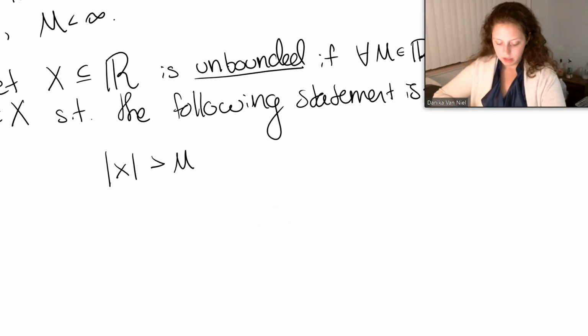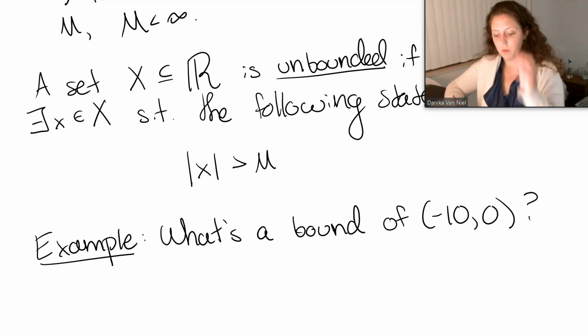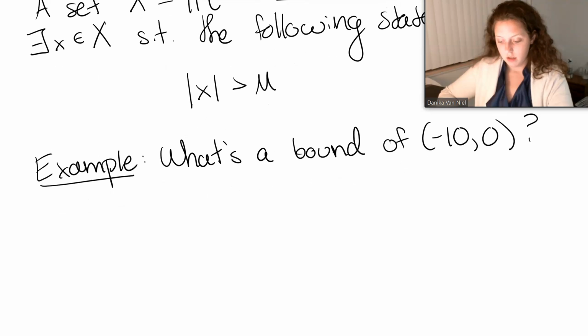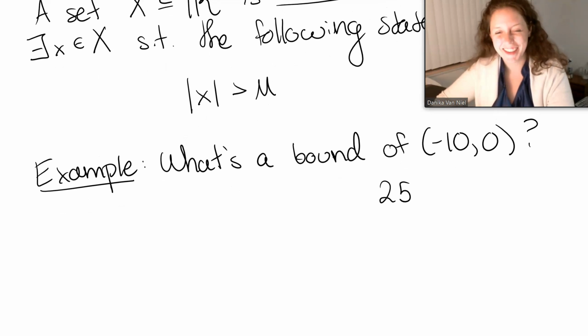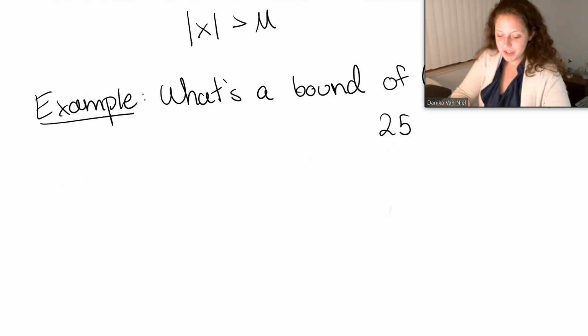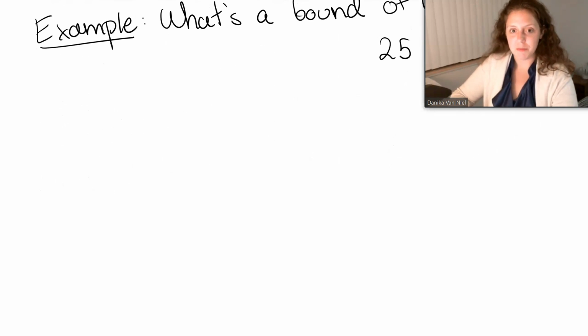Okay, let's do a short example. So what's a bound of the interval from -10 to 0? Well, we could pick 10, we could pick 20, a gajillion, Jeff Bezos's net worth, whatever you want to pick. It just has to be bigger than or equal to 10. Okay? So maybe I'll just write 25. I don't know. Okay, so now let's do a proof to show something is bounded.